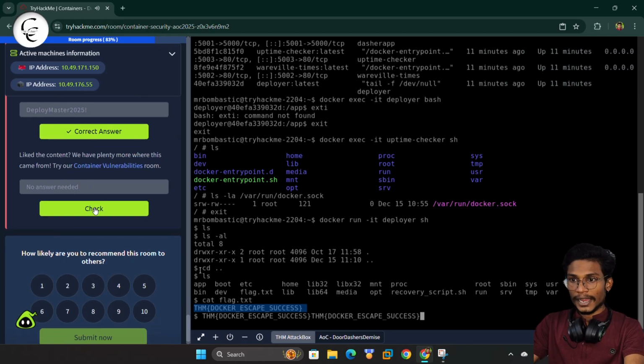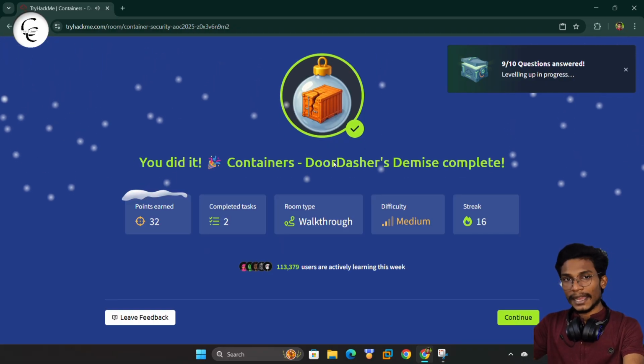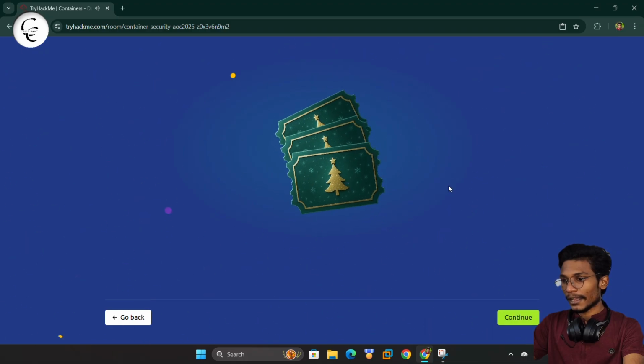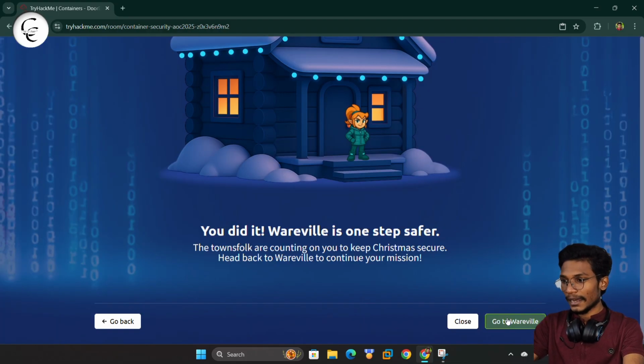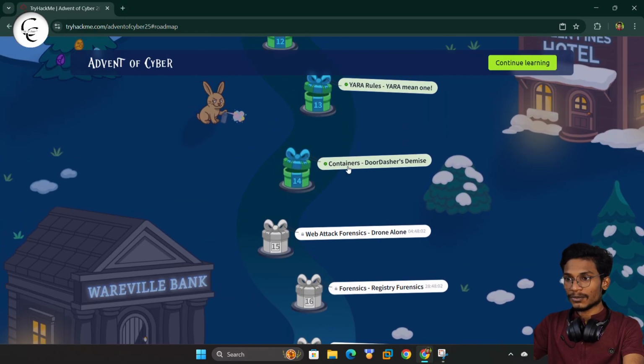So now here we have the recommendation room, so you can give a check. So yes guys, you did it, container to dasher. So here also I got a ticket from Advent of Cyber. And guys, now we can move to Wareville. Here you can see we have successfully completed the day 14 challenge. So guys, we have successfully completed the day 14 challenge of Advent of Cyber 2025.